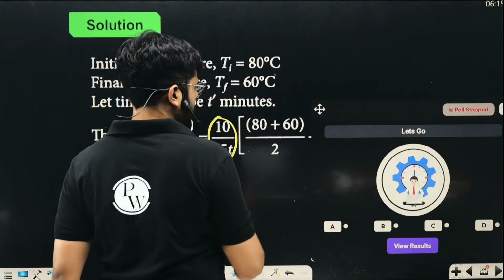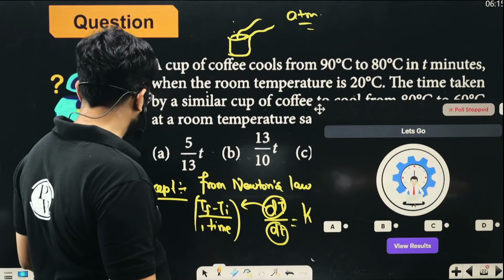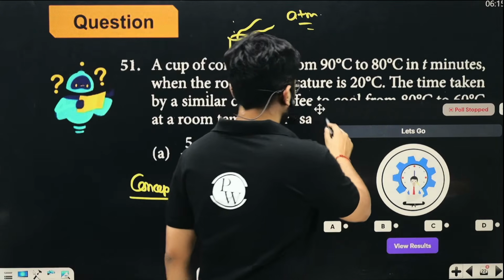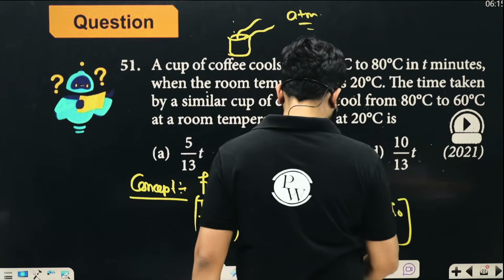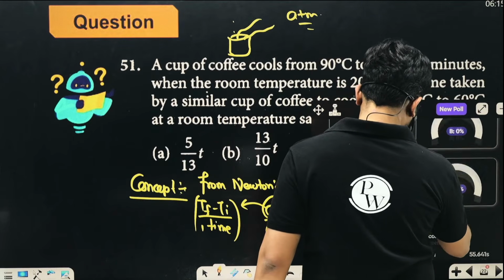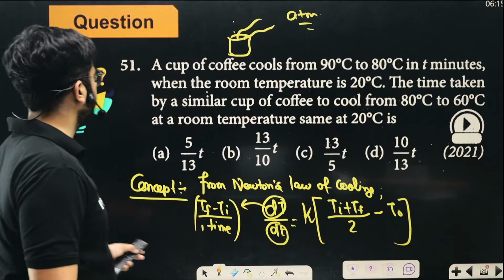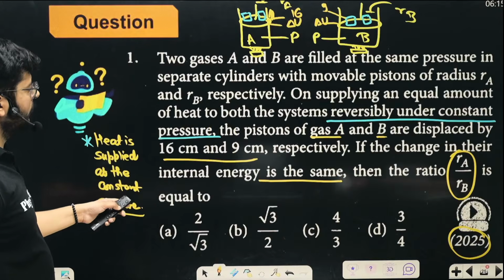In the previous question, there was a timer. So it was 13 by 5t, which is option C. Okay. And Ananya was also correct in the previous question. Good. Very good, Ananya. So here we have it. Let's go for this question.